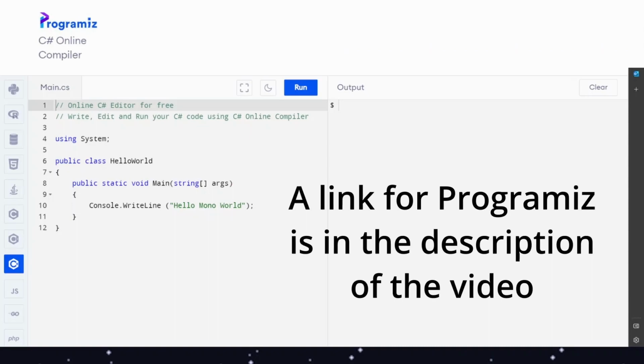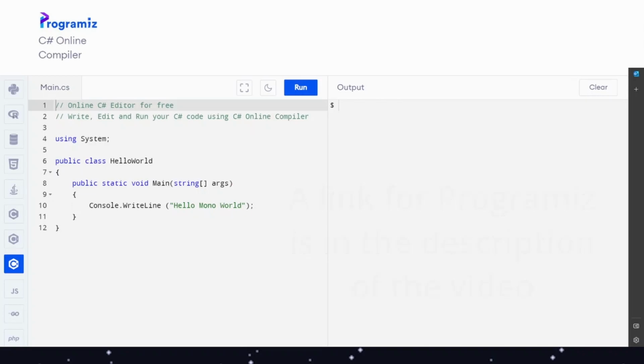So here we are now in Programiz. Programiz is, like I said, an online compiler which can be used to compile anything we want. Here in our case we already have a prepared program. That's why I love to use this little online app, because no matter where you are, you're always starting with these lines here. This means you don't need to prepare too much to create any program.